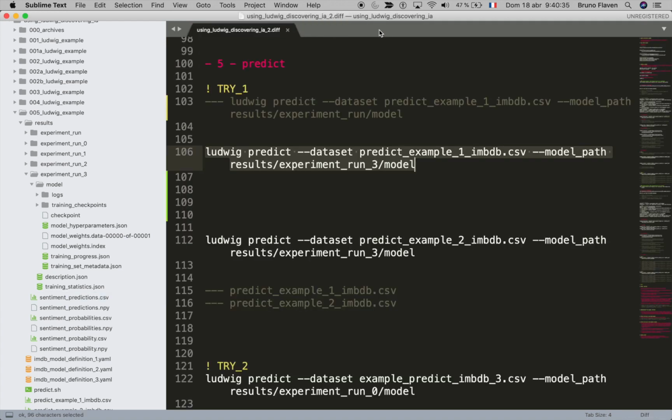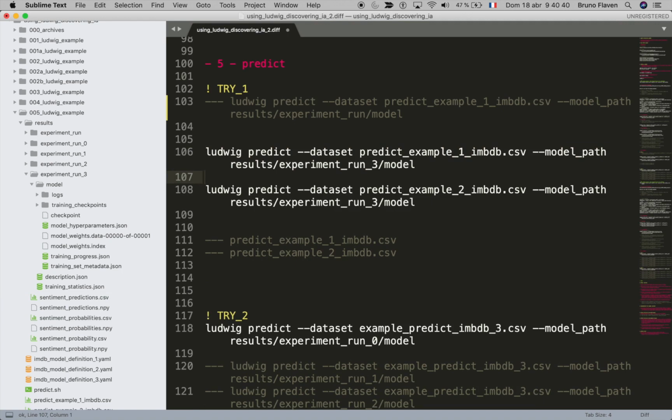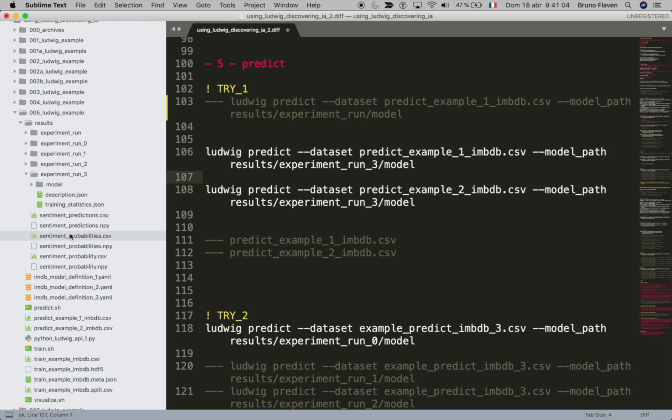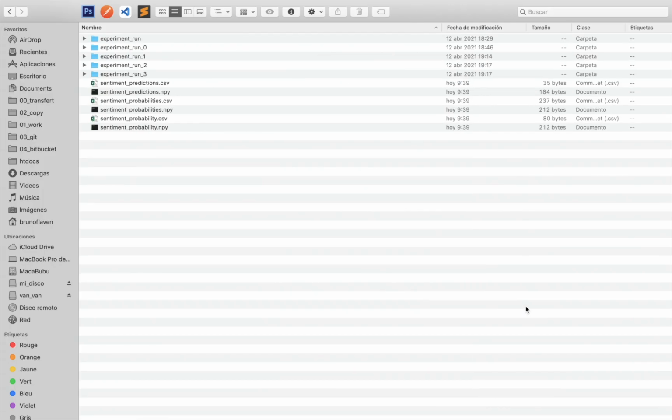But to show you that it's really working, I tweaked things a little bit. That's a good thing with Ludwig: for somebody who is not a deep learning scientist, a machine learning person, or even a data scientist, you can tweak a little bit and just see what the result is. In this example, I emphasized the negativity with the word terrific. So let's see if this prediction will be better.